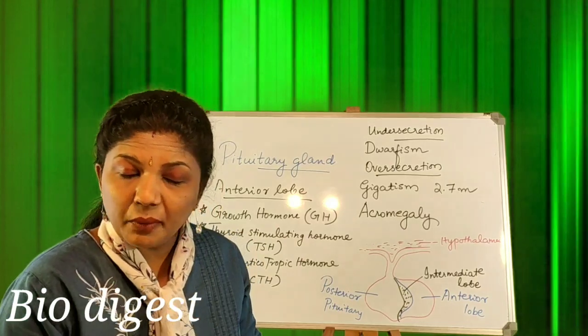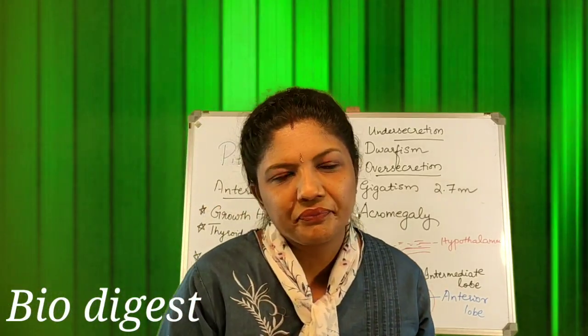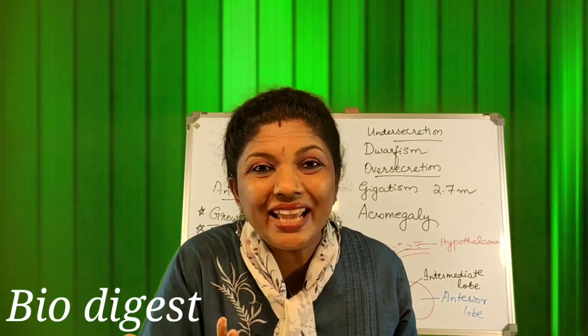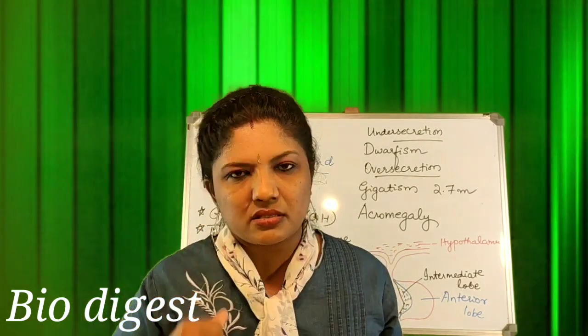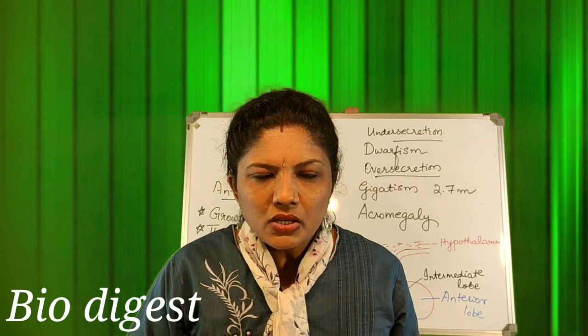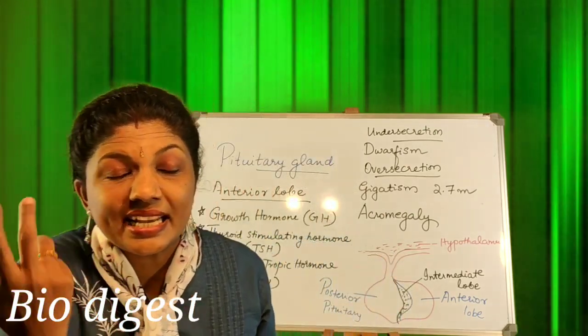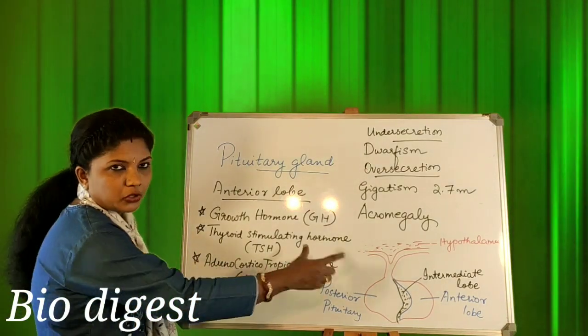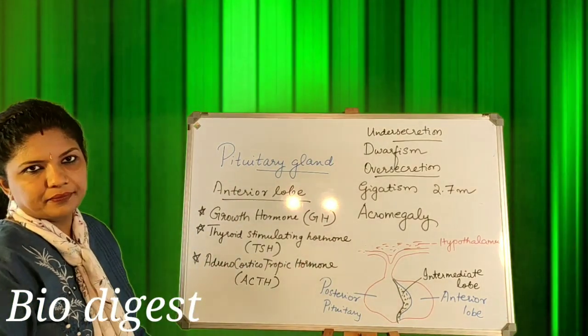Adrenocorticotropic hormone. The name again gives an idea. So this hormone will be stimulating the adrenal cortex so that the adrenal cortex will secrete its hormone. So that is adrenocorticotropic hormone's function.